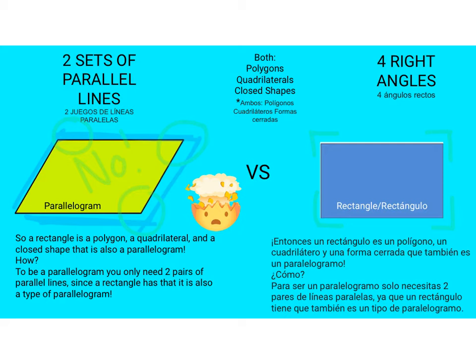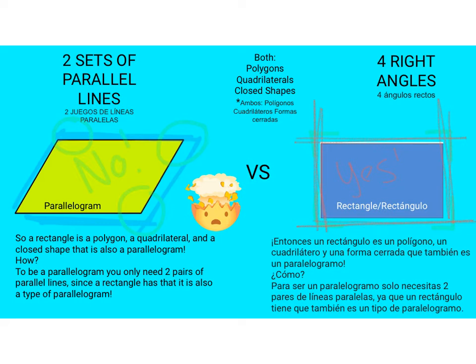But let's check out the rectangle. Does it have two sets of parallel lines? Well, let's grab out our marker and check. Right here, I see a set of parallel lines. Those lines are running equal distance from each other, on and on, never crossing. And here, I see another set of parallel lines that are running equal distance from one another and never ever crossing. So this rectangle does have two sets of parallel lines. So this rectangle is also a parallelogram.